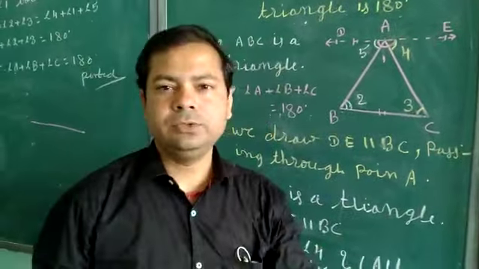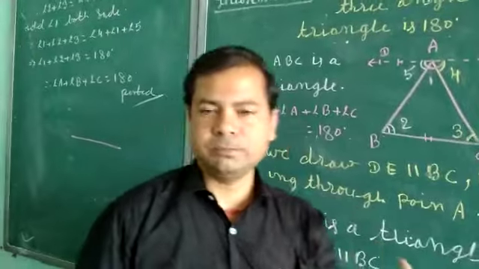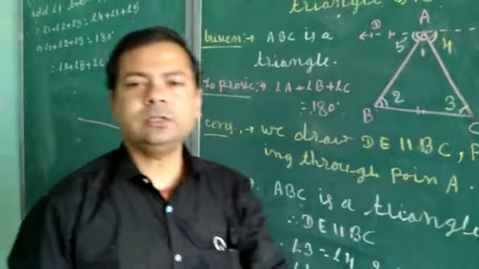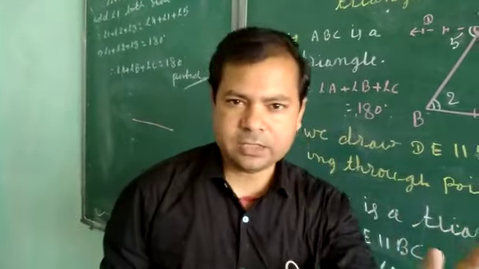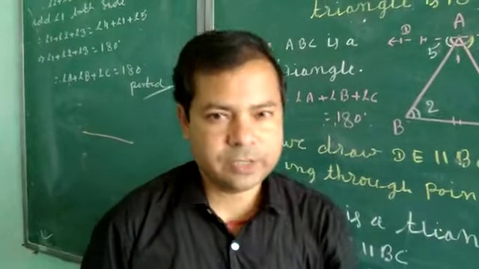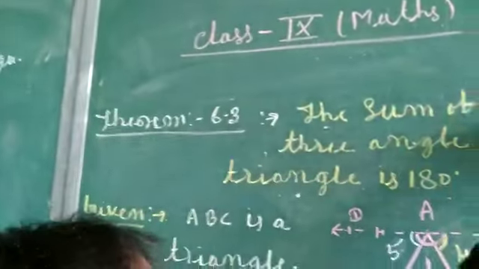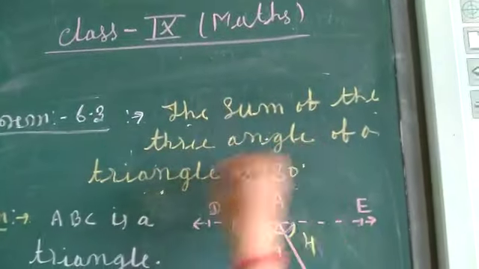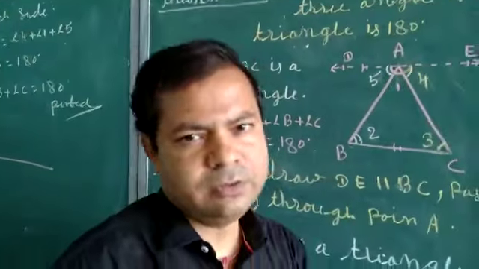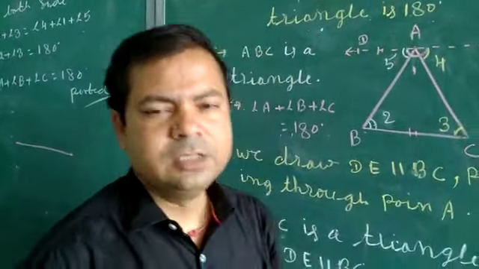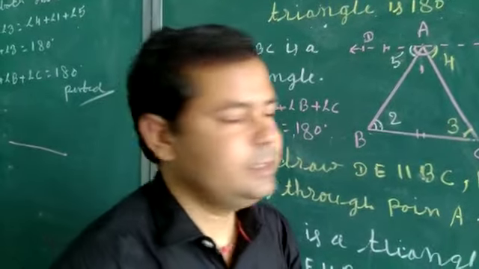Everyone, we are going to prove a very important theorem, which is also called the angle sum property of the triangle. According to the angle sum property of the triangle, the sum of all the angles of a triangle is 180 degrees. Only three angles are there in a triangle, so the sum of all angles of a triangle is 180 degrees.